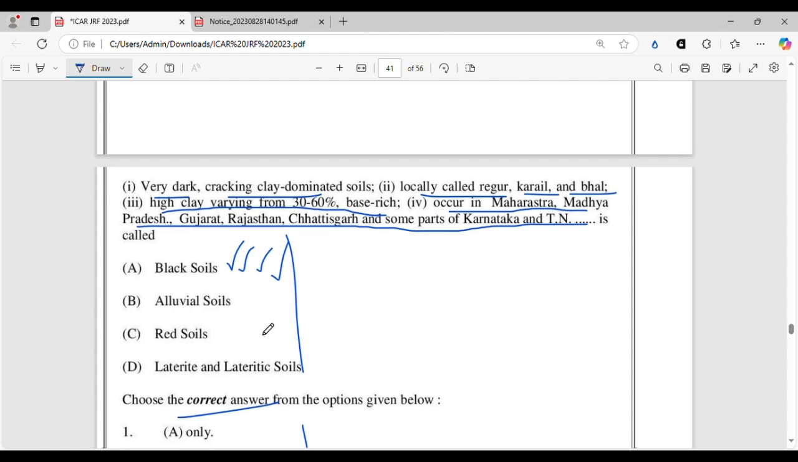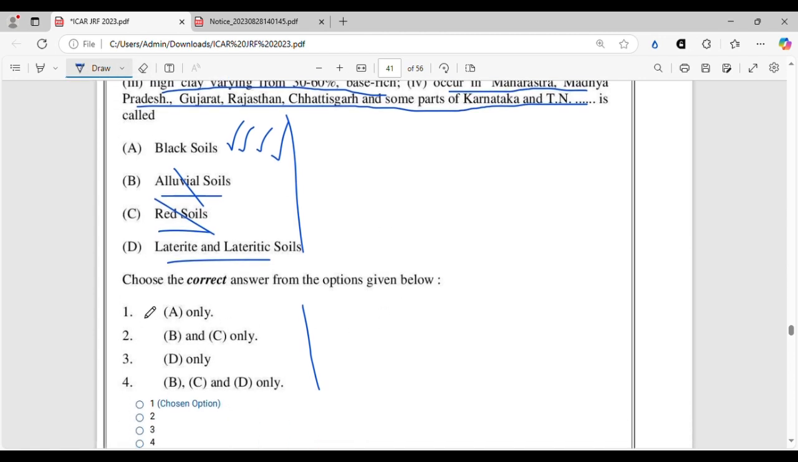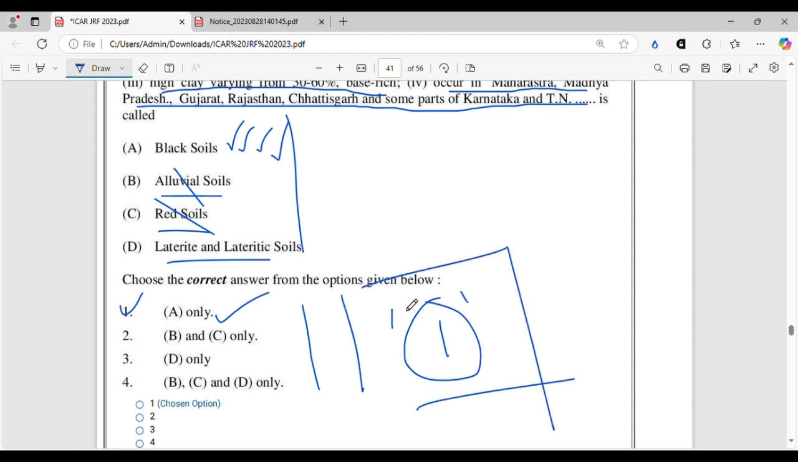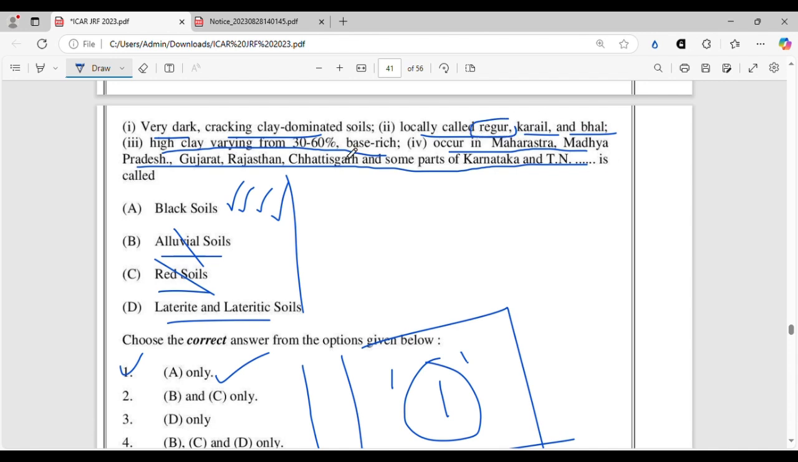Let's check the other options. Alluvial soil, no. Red soil, not at all. Very dark, it's not possible. Laterite and lateritic is also no. So the correct option will be only black soil and A only. Is there any option? Yeah, option 1 is there. That is A only is the correct answer, right? So option 1 will be the correct option. This is a very easy question, nothing to explain there. We all know, locally called regur, karail, and bhal, and very dark cracking clay, smectites are there, and it has high clay content varying from 30 to 60%, and it is very rich in base. All right.